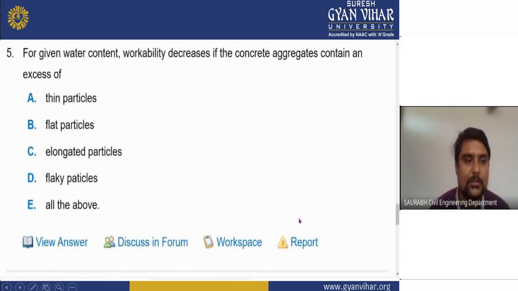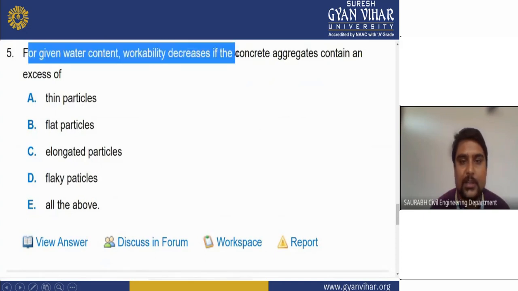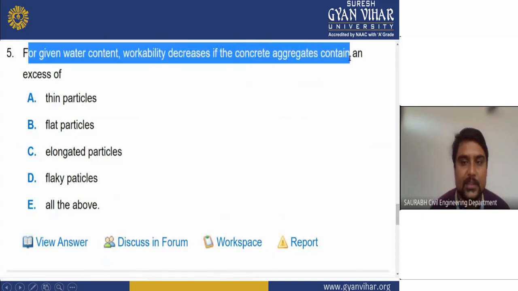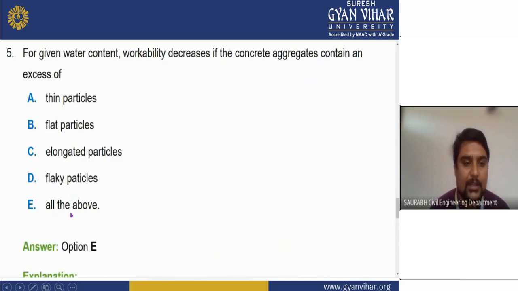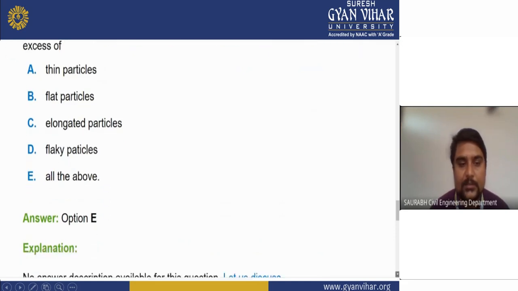Come to the next question. For a given water content, workability decreases if concrete aggregate contains an excess of, what will be the right answer here? As you can see: thin particles, flat particles, elongated particles, flaky particles, all of the above. Here the right answer will be E. All of the above will be the right answer.